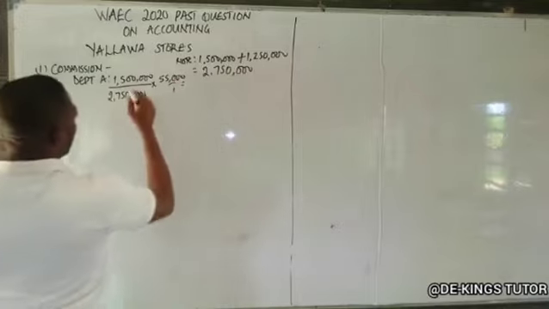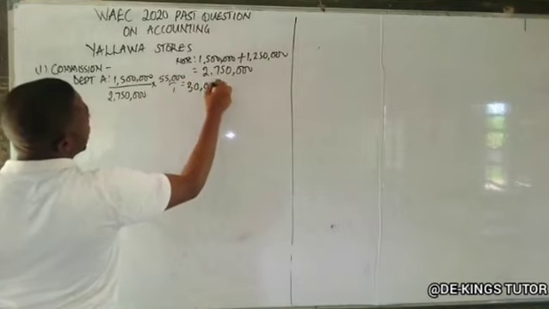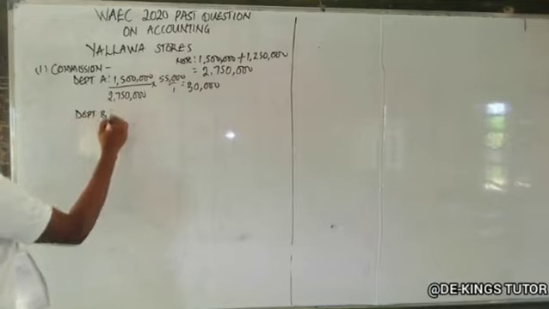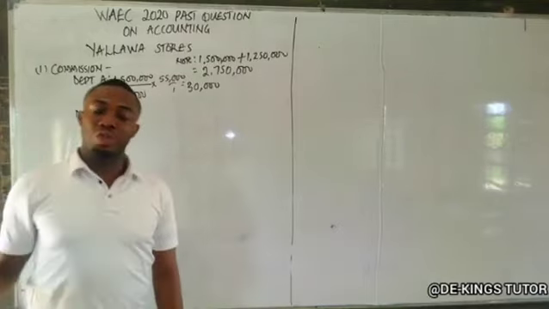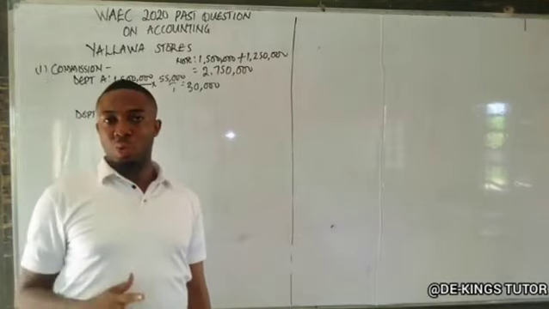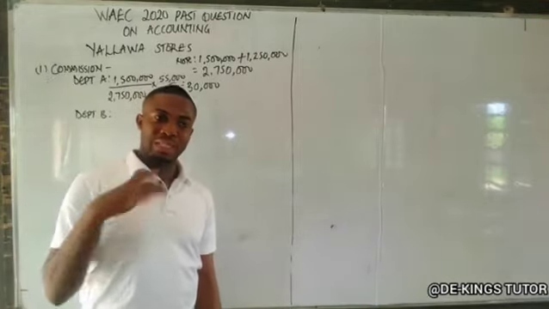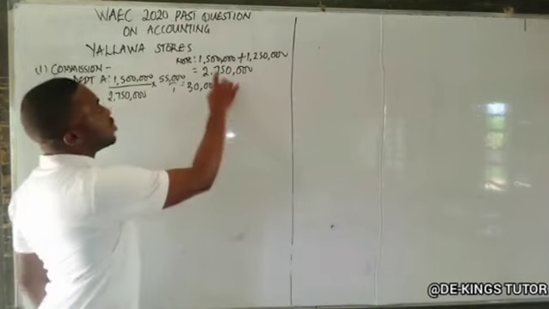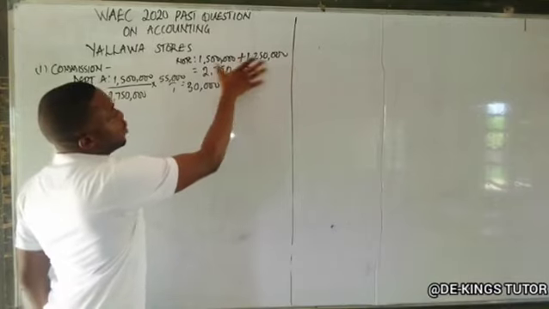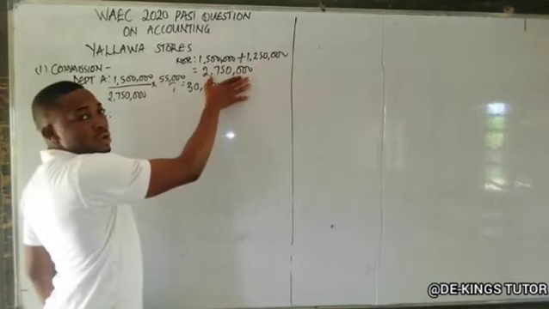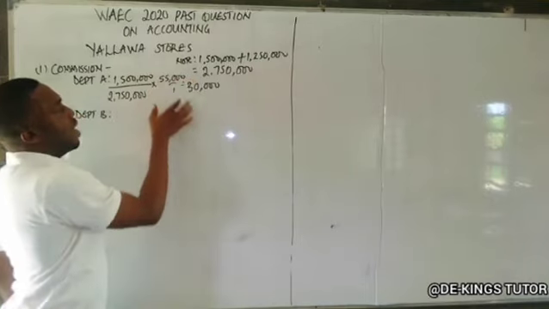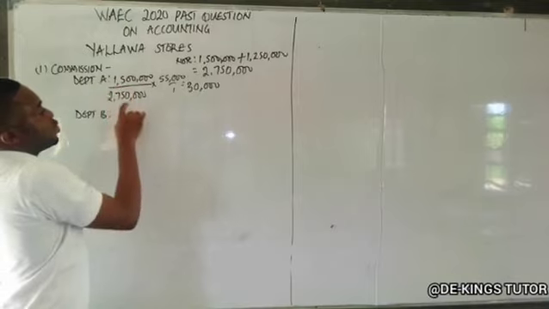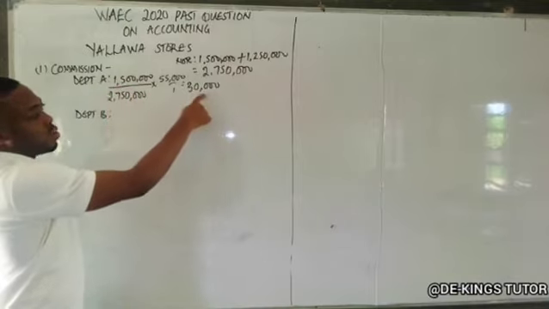Then the next one for department B. And the reason we are doing this is because commission was just given plainly. It wasn't shared to the two departments. So they want to apportion that commission expenses as regards what the sales made. Okay, so this sales was for department A, department B. So we add the two to get the total figure. So this is the amount for the total commission. So for department A, 1,500,000 divided by total times the commission amount. So this is what is apportioned, what is to be paid, or what is to be removed from department A.